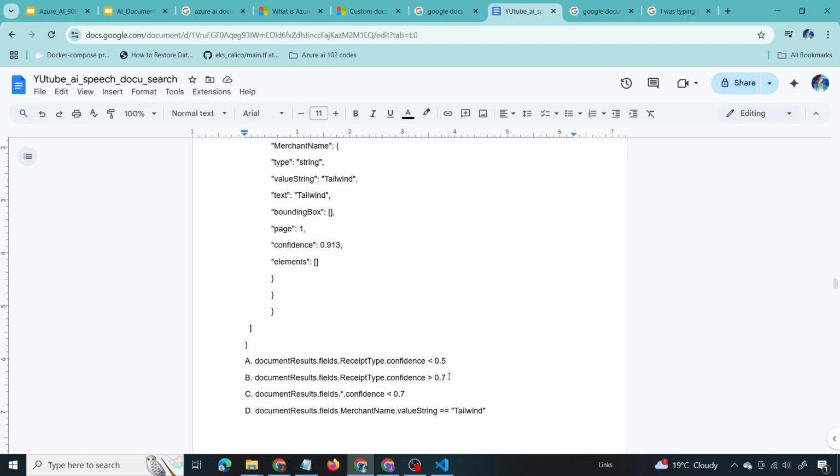documentResults.fields.ReceiptType.confidence is greater than 0.7. So it is a very high confidence. We don't want to trigger manual review if the confidence is greater than 70%. So that is also not the correct answer. Now option C,